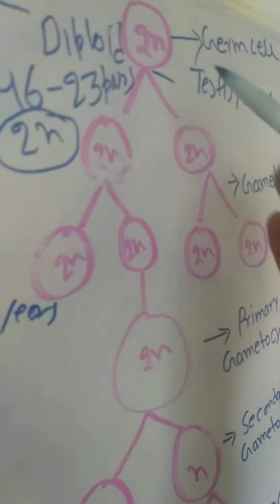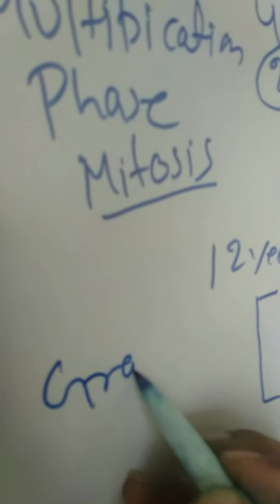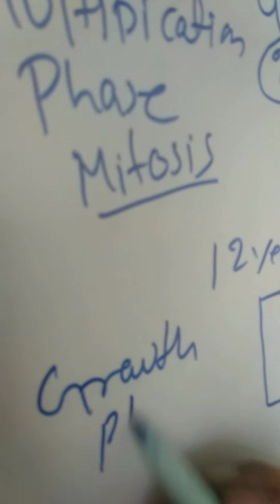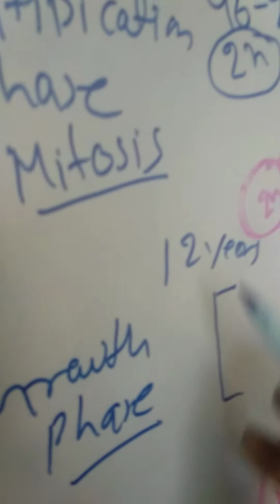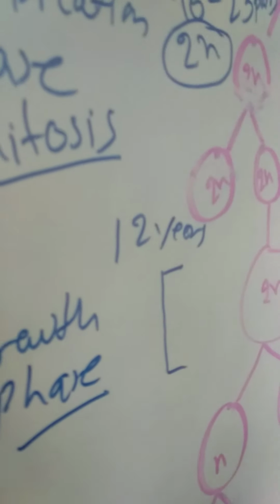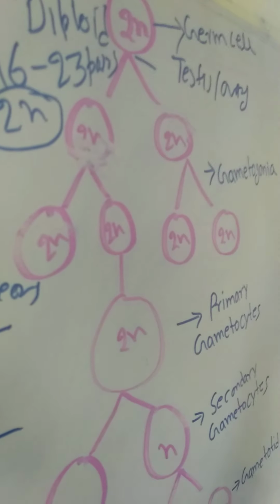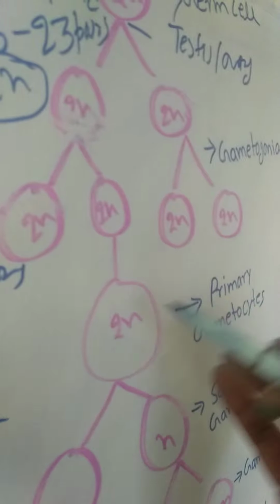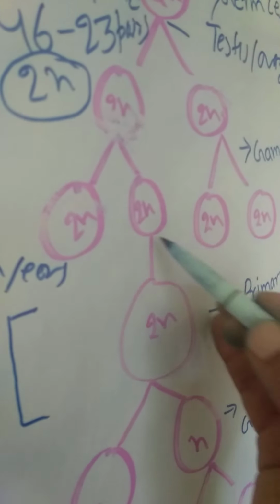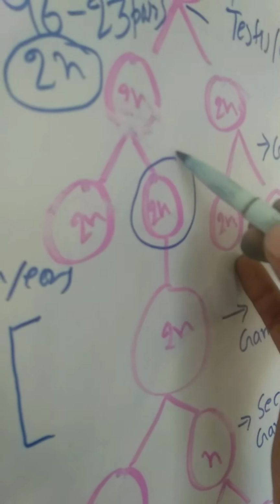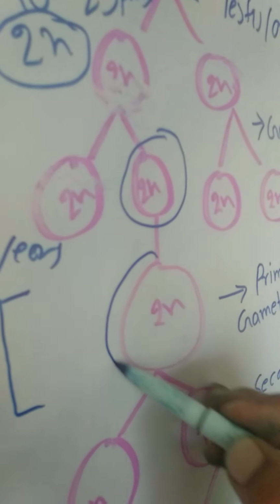After this, the germ cell enters the second phase, which is called the growth phase. So what is the growth phase? At the age of 12 or before 12, the body requires several nutrients and proteins for the growth of sperm, growth of ova, or growth of gametes. That is called the growth phase, where the germ cell increases in size.